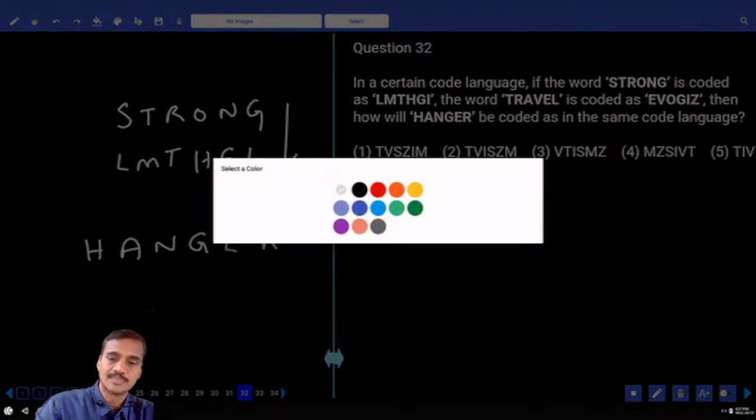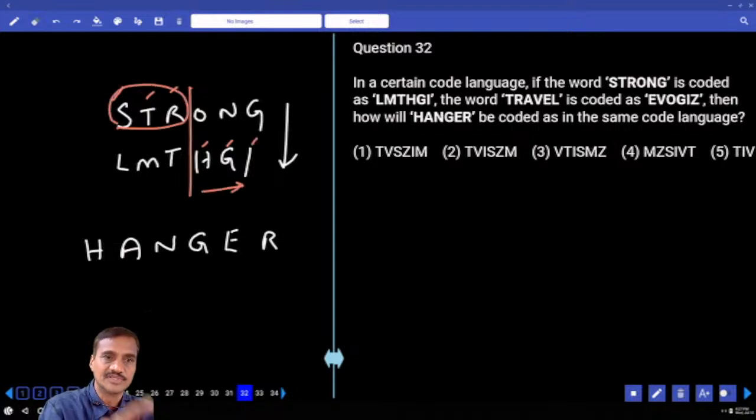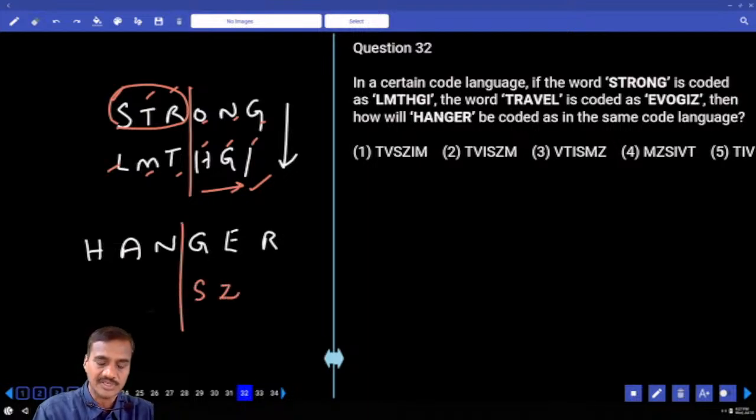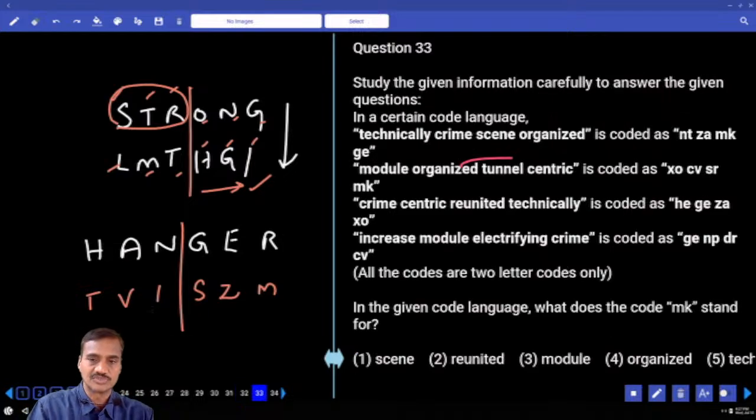Then what is divided into two equal halves? Now S opposite H, T is opposite G, R is opposite I. And the first half of letters, their opposites are written in the second half. And in the same way, H opposite, A opposite Z, N opposite M. And in the same way, for G, and T, E, V, R, T, V, I, S, Z, M. Choice 2 for 32.